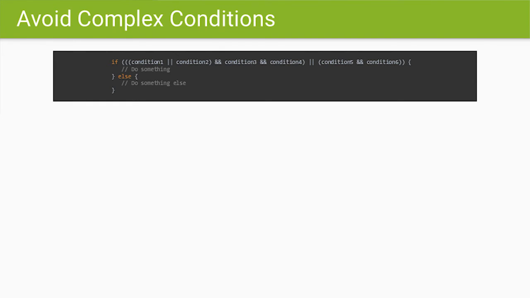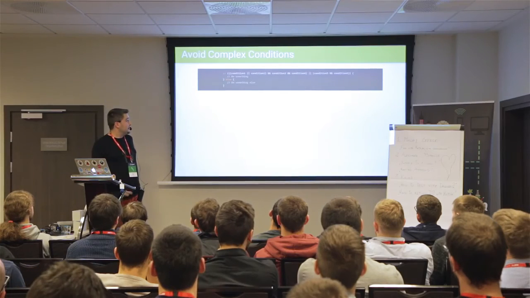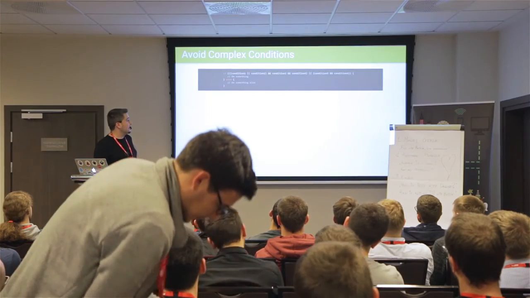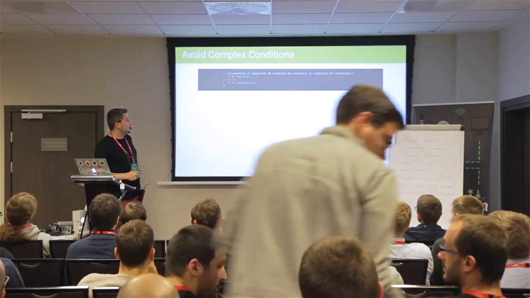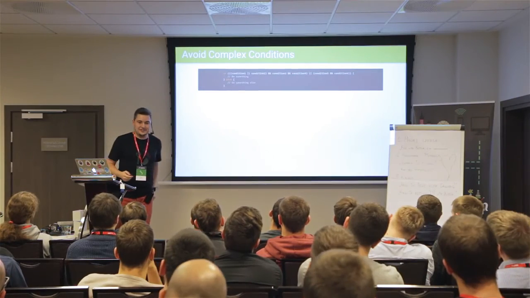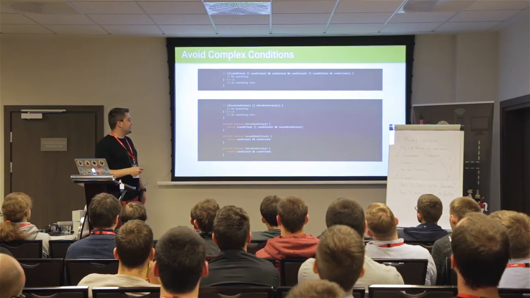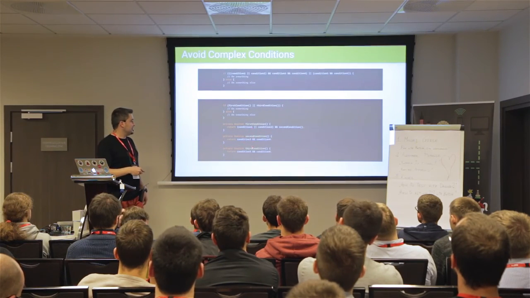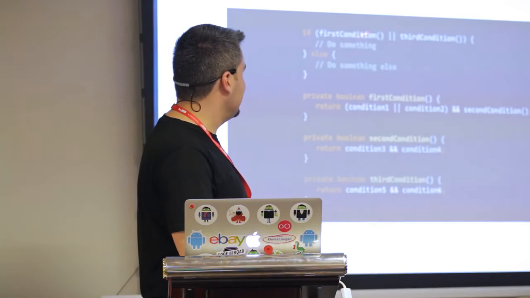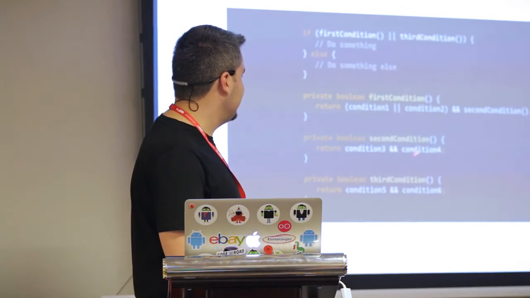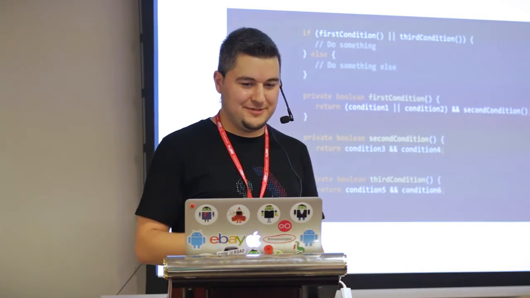Too many complex conditions are also a bad practice. So here we have like 6 different conditions we are checking, and these are all Booleans. They can also be methods which are returning Booleans, and this is not so nice. So this actually can be optimized as this. Yeah, this actually translates directly into this, and you have 2 conditions in this method, 3 here and 2 and 2 here. This adds a bit more complexity, but it reads better.